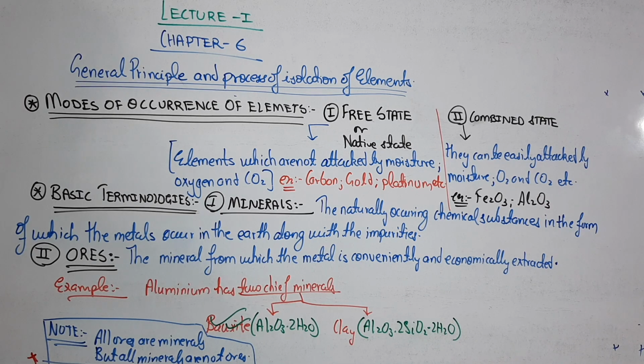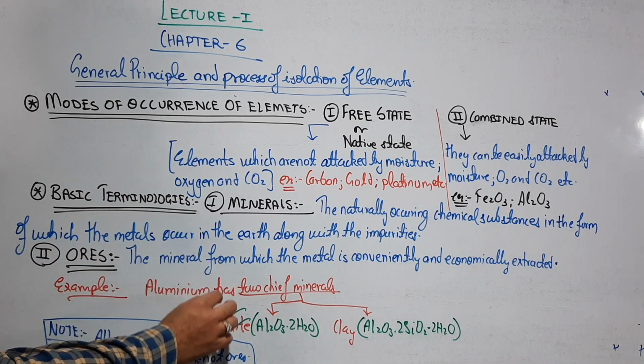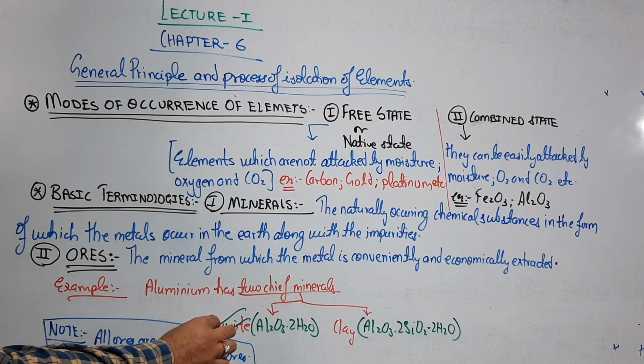After 1 week, you have successfully extracted the aluminium from the bauxite, but from the clay you have extracted aluminium in a much lesser and costlier quantity, and it has taken 1 month. So which mineral has given you the metal more conveniently and economically? That is bauxite. Therefore, bauxite is considered as the ore.